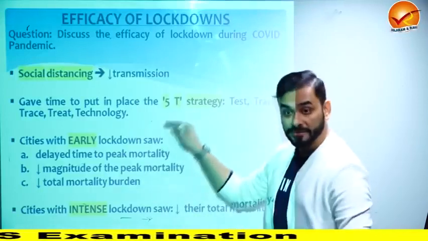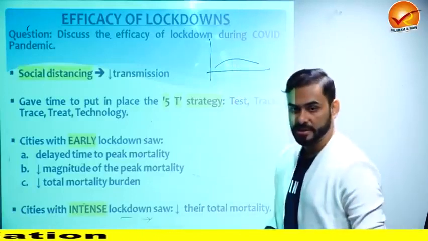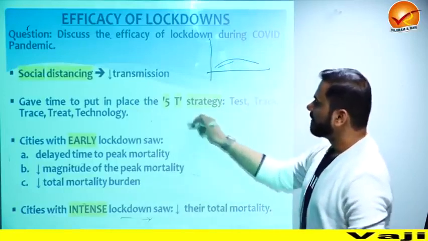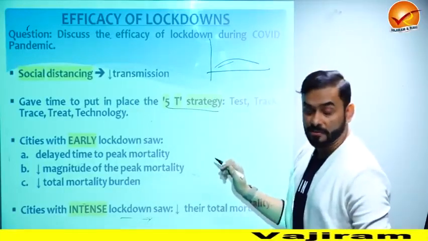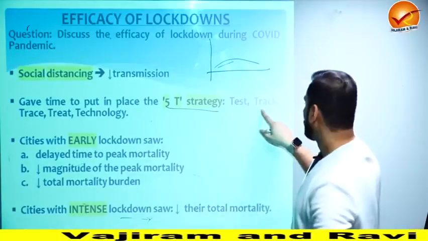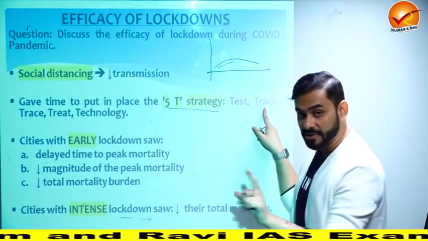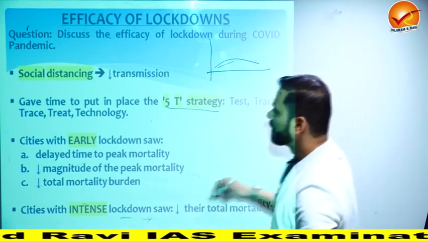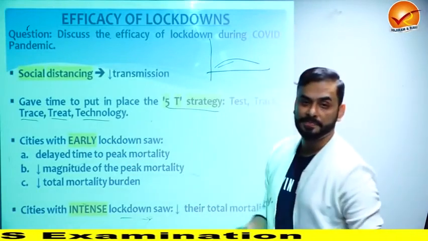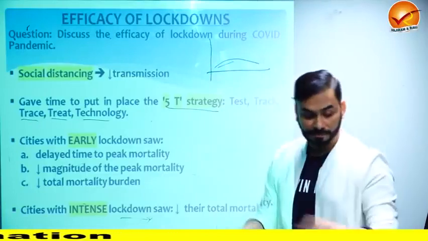Second is, Government of India got time. I told you that our curve was like this. The disease spread curve was flat, which means India got more time. In that time, government developed a 5T strategy to solve the problem. What is the 5T strategy against COVID? Test, which means more tests are being done. Track, using the mobile app, as well as other measures, we are tracking as to who is having COVID and who is not. Trace, then find the person who has COVID. Treat, and technology. So these are the 5 T's that Government of India is using to treat this problem.